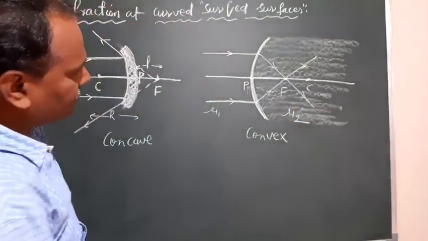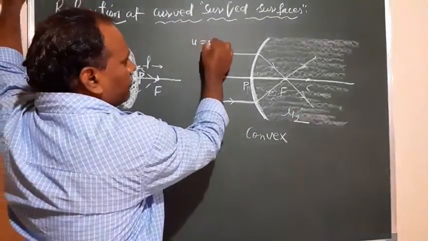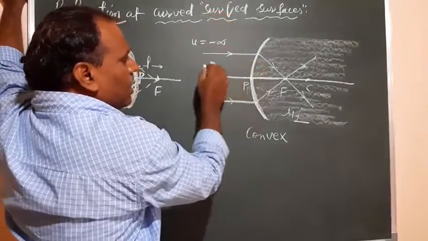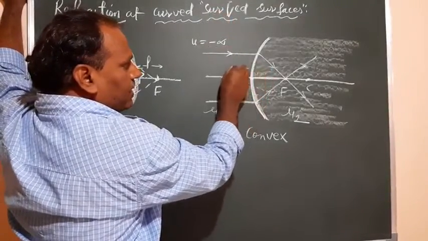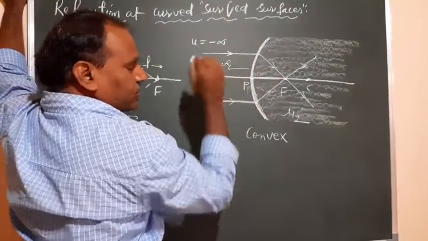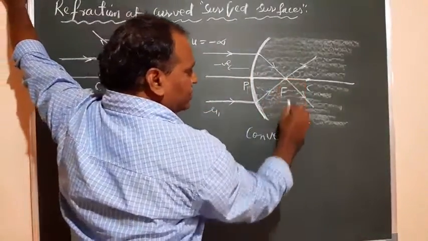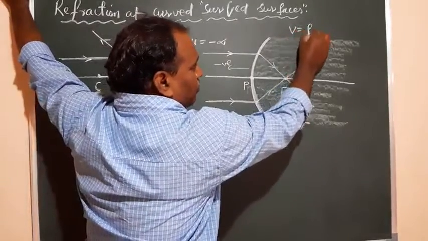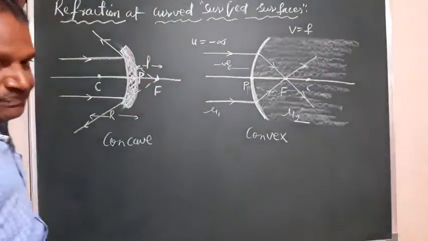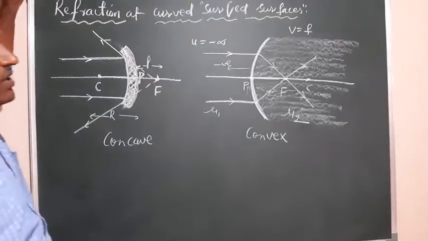and the object distance is infinity. U is equal to minus infinity, because we are measuring from the pole. It is on the left side, and the left side is negative in the sign convention. So the image forms here. That means the image distance, which we take as v, is equal to the focal length only. V is equal to f.